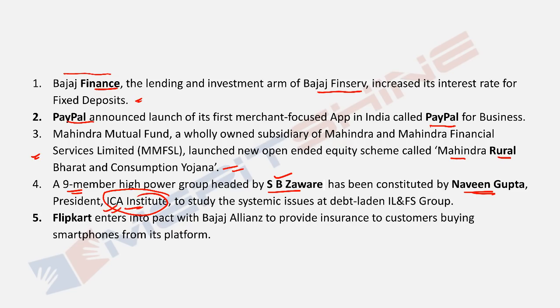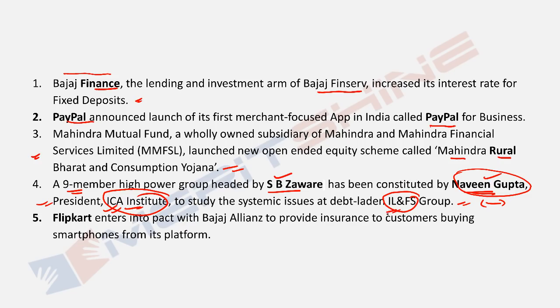If a group as large as IL&FS was getting audited regularly and it has so many skeletons in its closet, what was happening? What were these CAs doing actually? So to mitigate that reputational risk, I guess the president had to make a high power panel to inquire into what went wrong there.